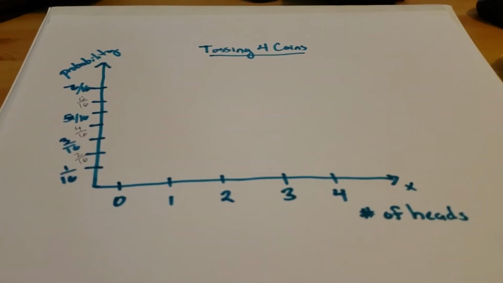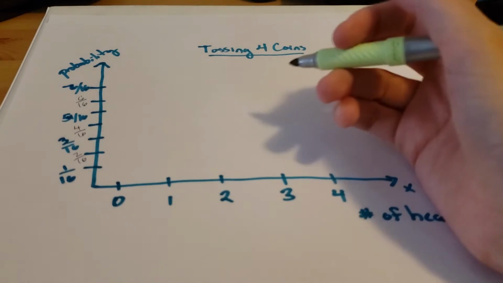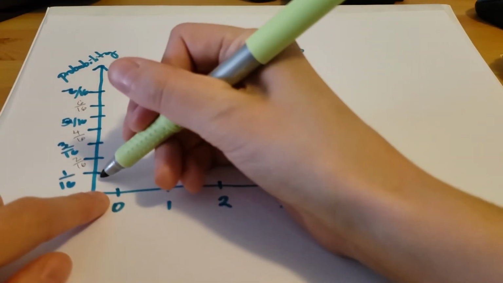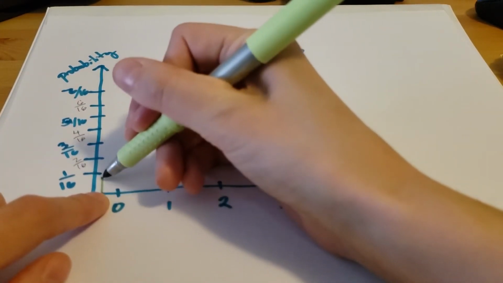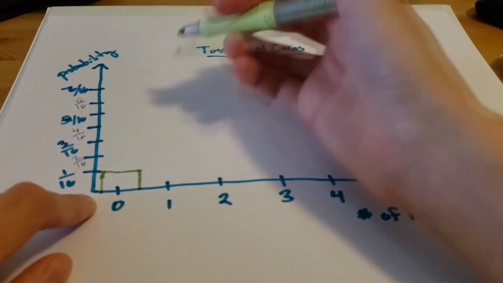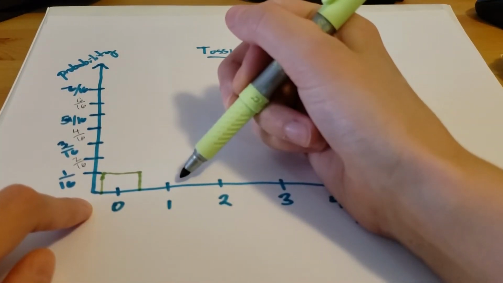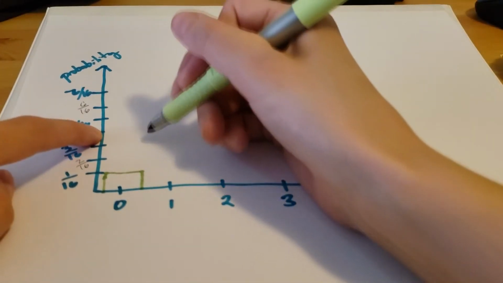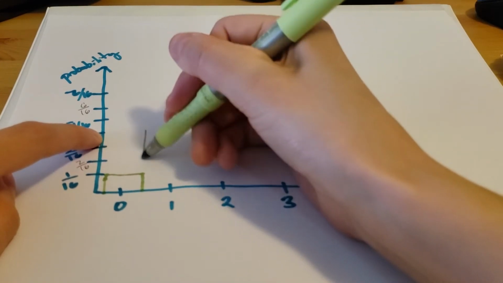Okay, so for 0, the probability is 1 out of 16 that we're going to get 0 heads. So if we draw our bar going up to 1 out of 16, that's our bar for 0. Now our bar for 1, the probability of getting 1 head is 4 out of 16. So we'll go up to 4/16 over here.